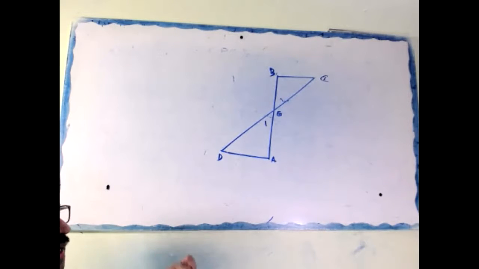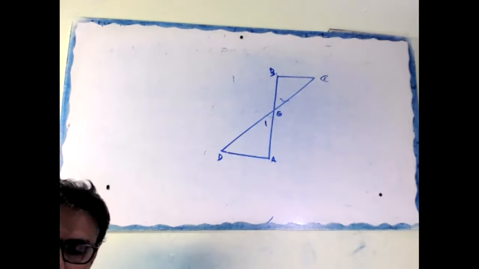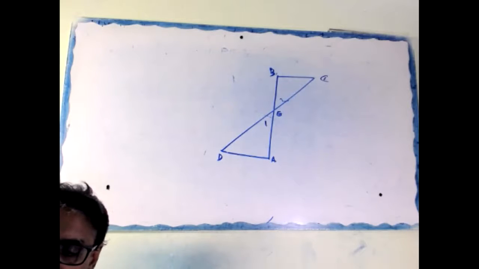Or another option is angle A equal to angle B, given 90 degree. Angle 1 equal to angle 2, vertically opposite angles. Therefore, D equal to C, third angle. Correct or not? Because two angles are equal, the third angle is automatically equal. So that is AAS, that also is correct.